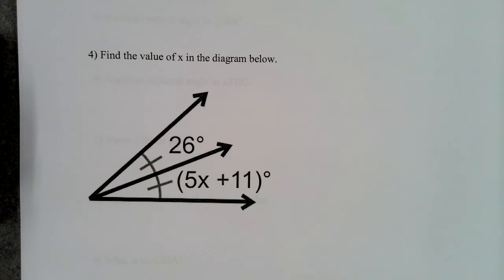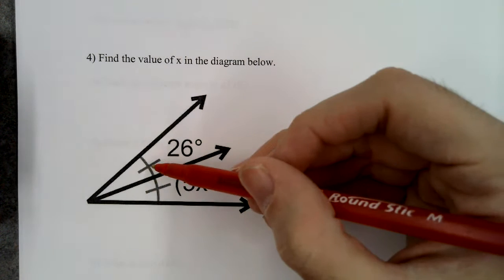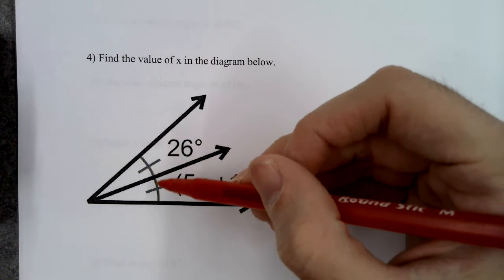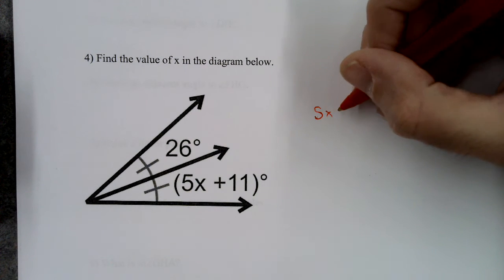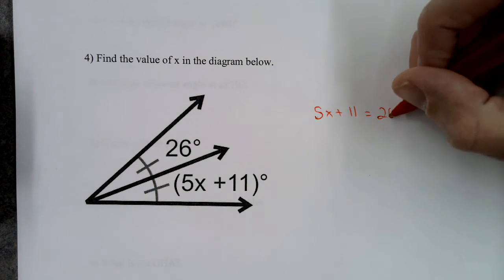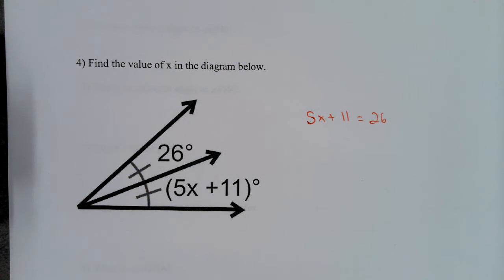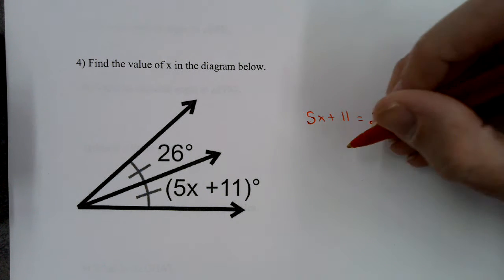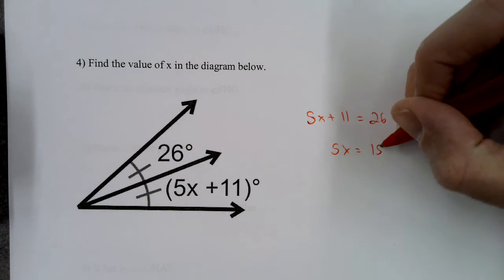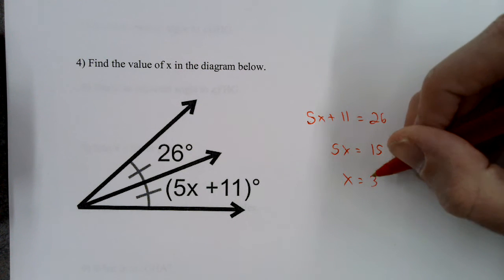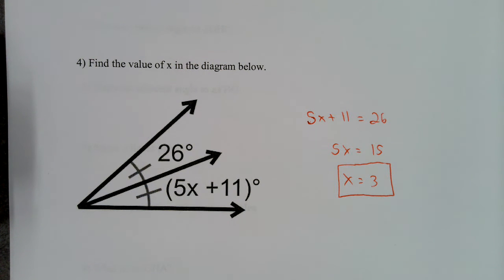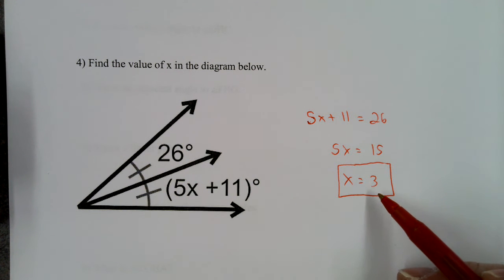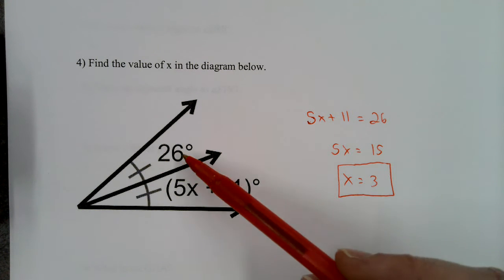Find the value of x in the diagram below. So again, these two angles are labeled as being congruent. So I'm just going to do 5x plus 11 equals 26. Subtract 11 on each side, 5x equals 15, and then x equals 3. If you want to check that, 5 times 3 is 15, plus 11 equals 26. Check.